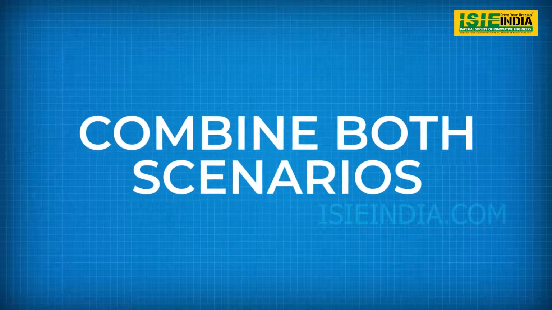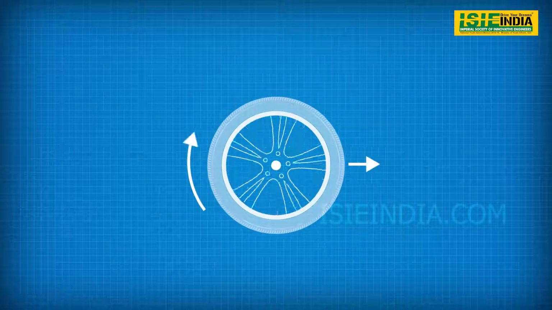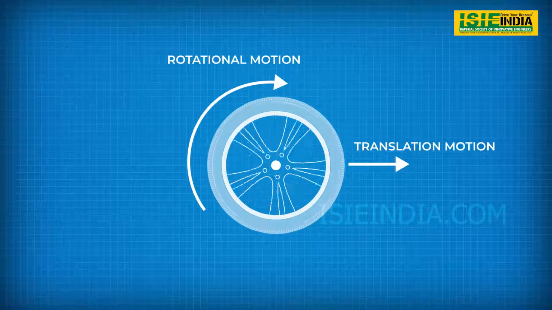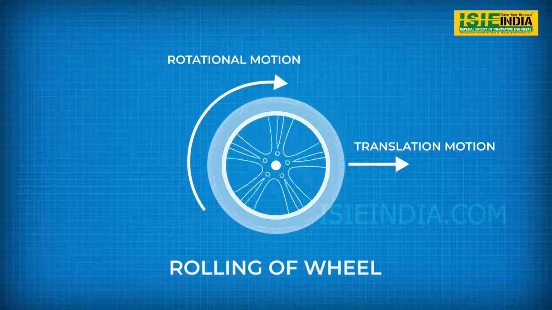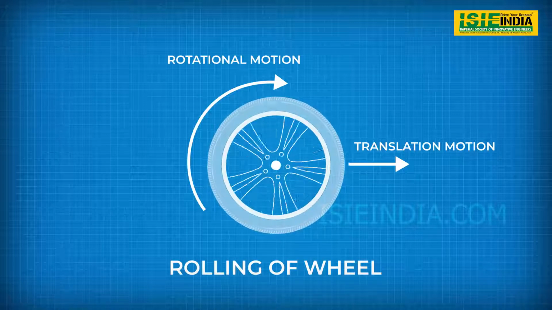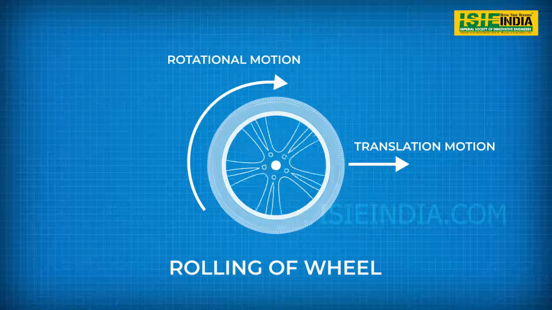Now if we combine both of these motions together, we can see that the wheel is experiencing both translational and rotational motion at the same time. And as a result, it moves forward as well as rotates about its own axis. Under this condition, the wheel is said to be rolling.